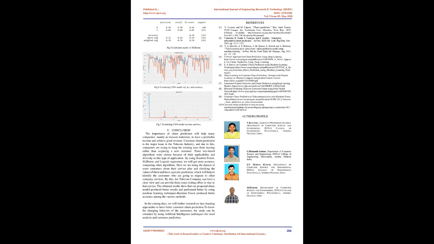For result and analysis, we performed several experiments on the proposed churn model using machine learning algorithms on the dataset. In Fig.2, we can observe the results obtained while performing the experiment using the random forest algorithm and can check the accuracy. Random forest, RF, is a useful algorithm that's suitable for classification and can handle nonlinear data very efficiently. RF produced better results and better accuracy and performance compared to the other techniques.